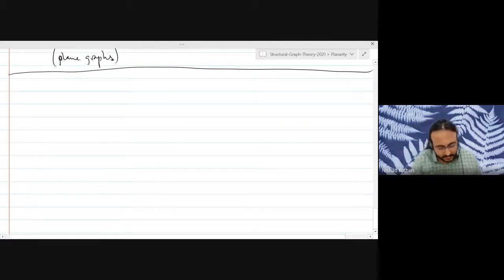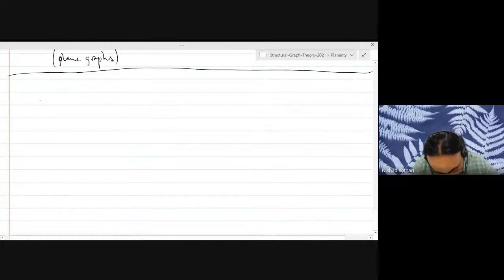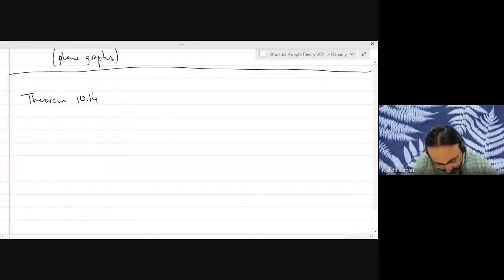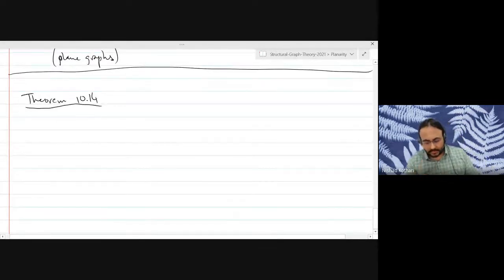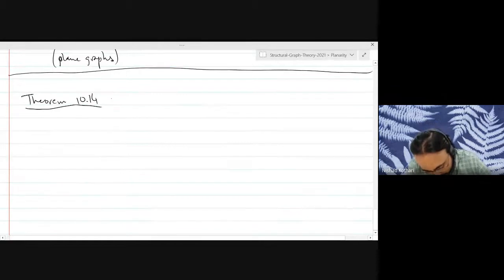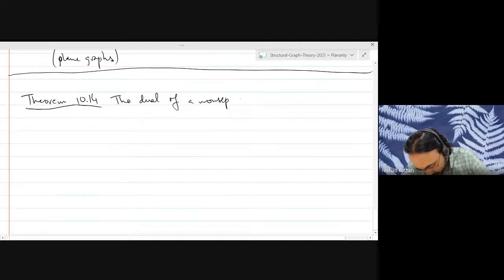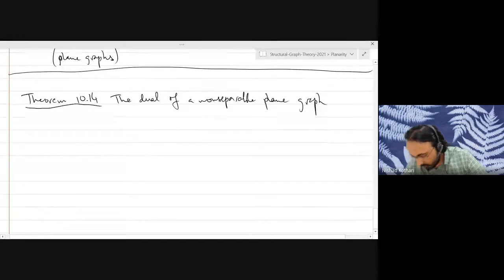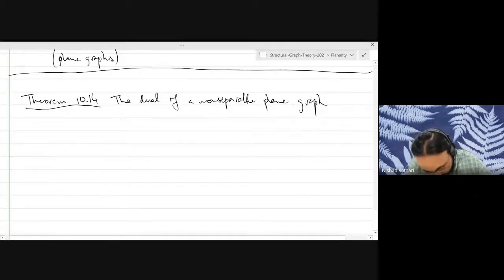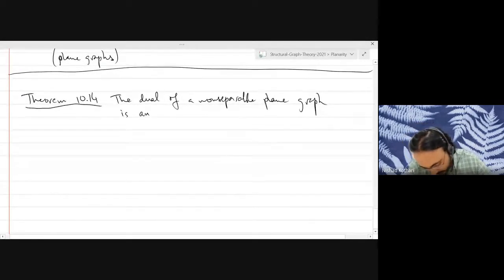But using these two facts, we can prove something cool. And in this proof, there'll be a few things which will be do it yourself, and I will put them on Piazza with the full statements. What we can prove is that the dual of a non-separable plane graph is another non-separable plane graph.